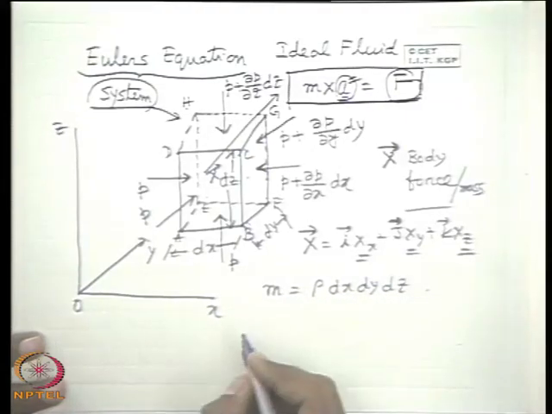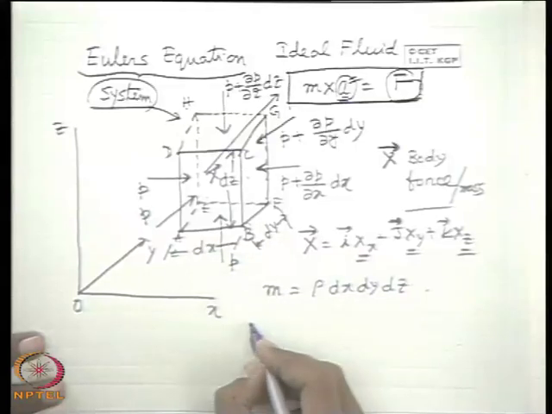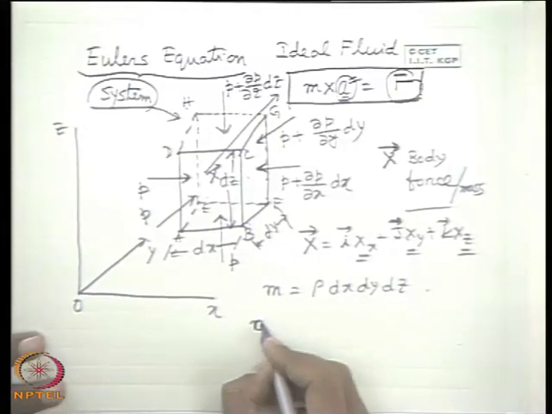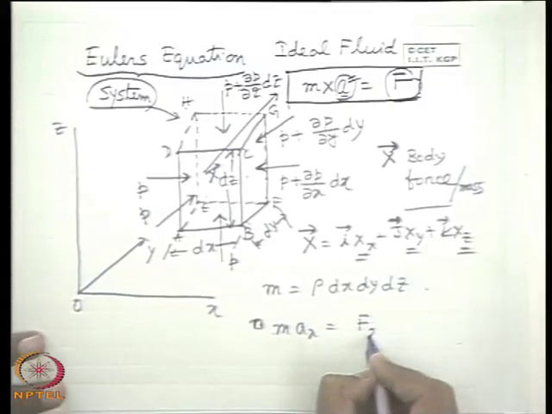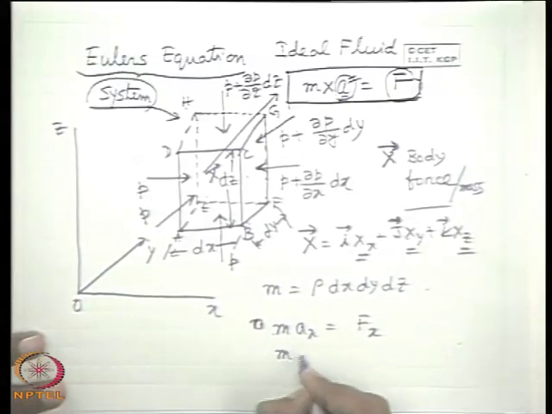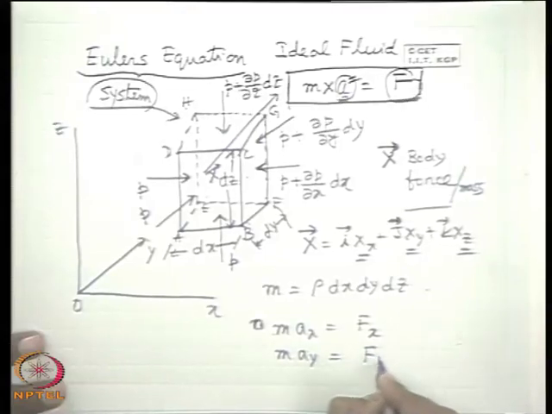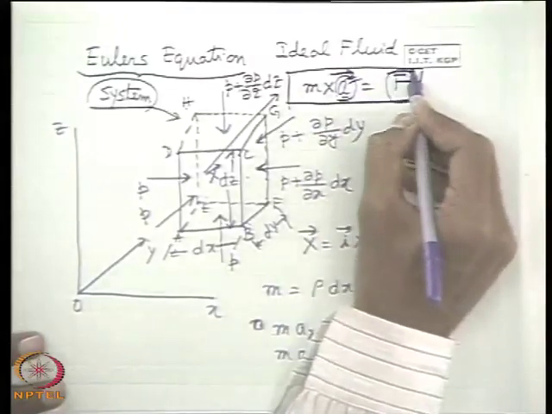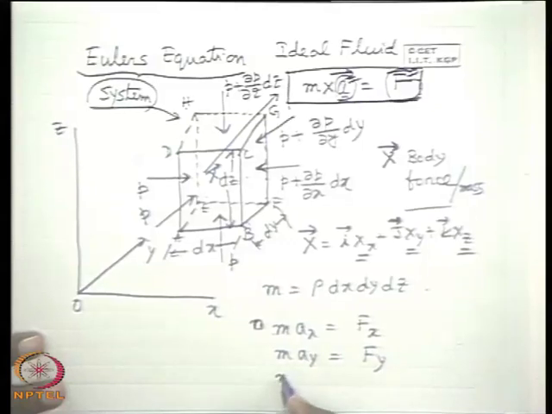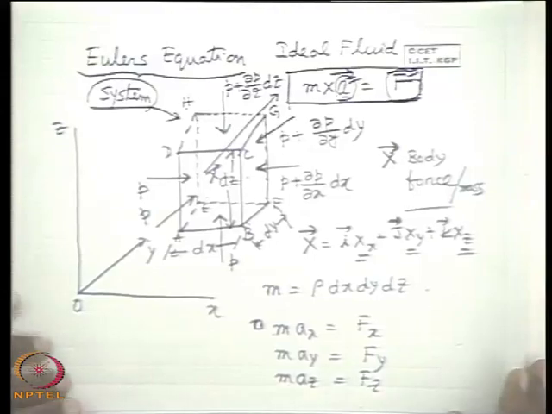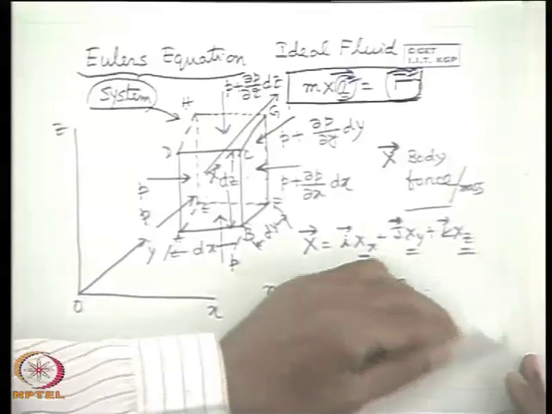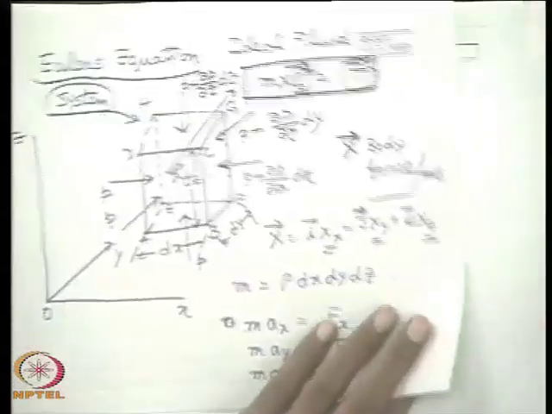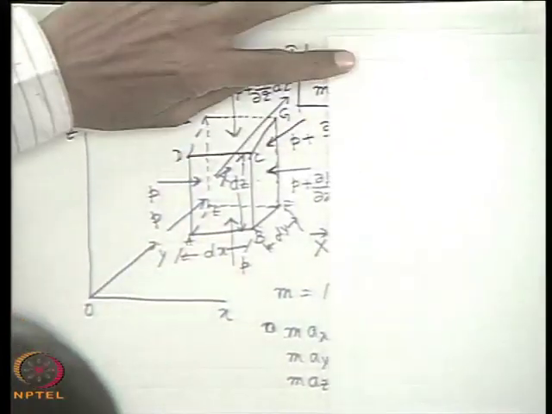Now if we write separately the equation of motion, m into ax is the net force in the x direction. So m into ay is the net force in the y direction. Let us define in terms of vector. So m az is the net force in the z direction. So now you see what are the net forces in x, y and z direction? What are the forces in x, y and z direction?